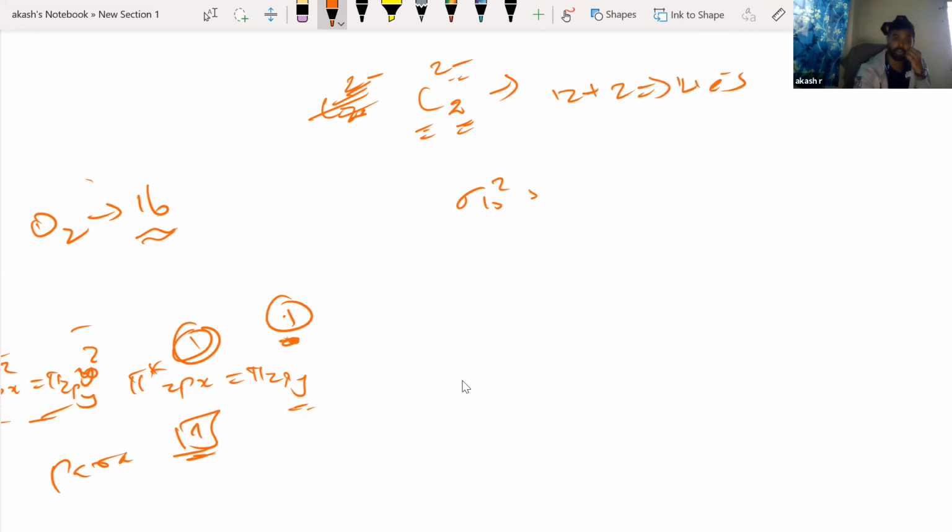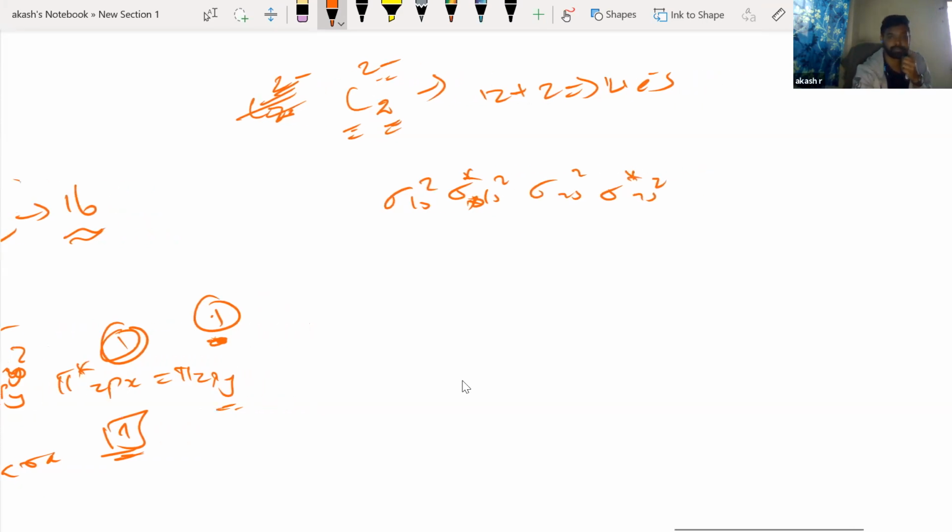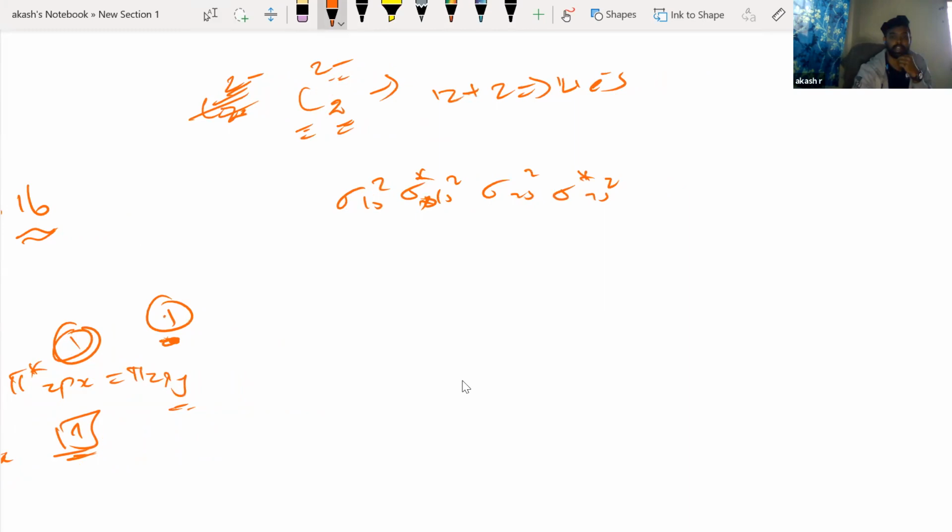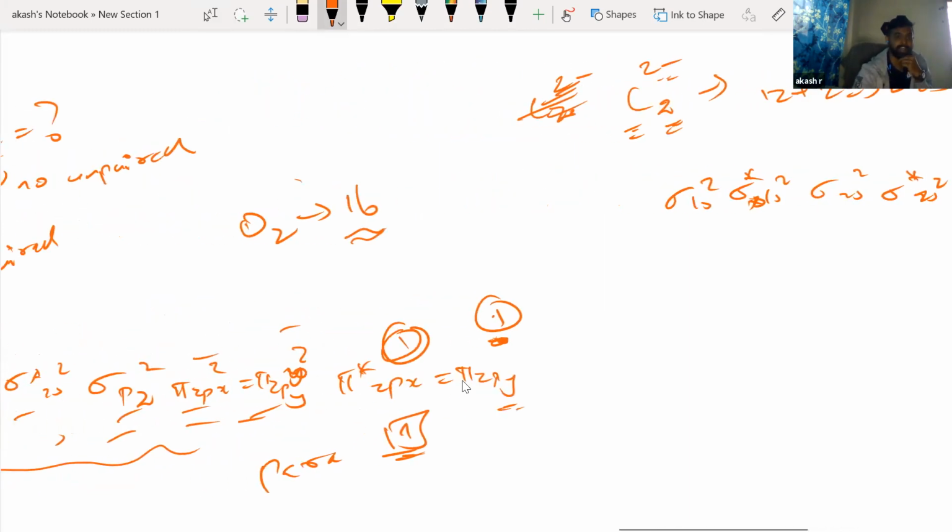Let us fill it: sigma 1s2, sigma star 1s2, sigma 2s2, sigma star 2s2. Now you see there's a difference between the electronic configuration. Here, after sigma star 2s2, we write pi 2p first, because the arrangement of orbitals will be different for different numbers of electrons.